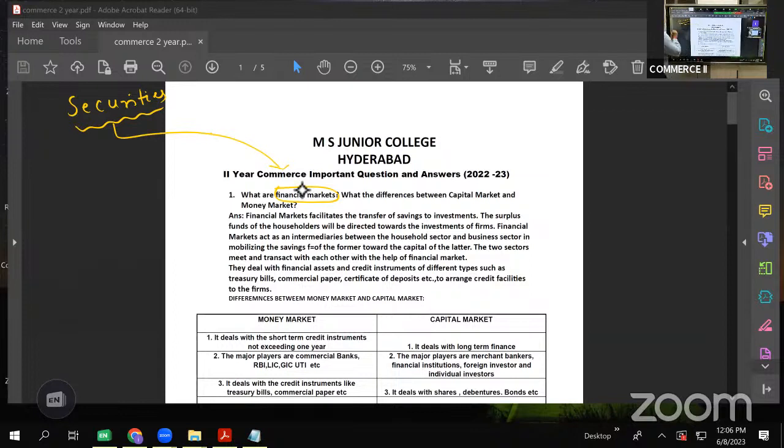Let us take one example. Suppose there is a person, let us say Mr. A. He has surplus money. Instead of depositing it in the bank or keeping the money at his home, he is thinking of investing it somewhere. And let us say there is one company, and this company wants finance for its expansion. So how does this company do that? The company can issue shares or debentures, isn't it?